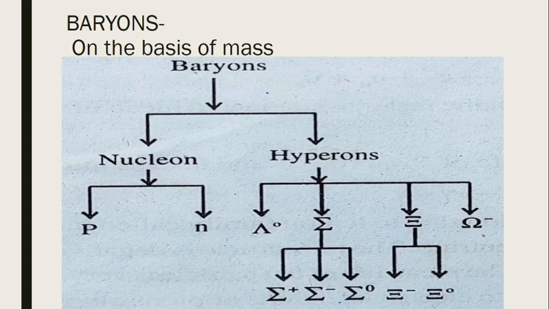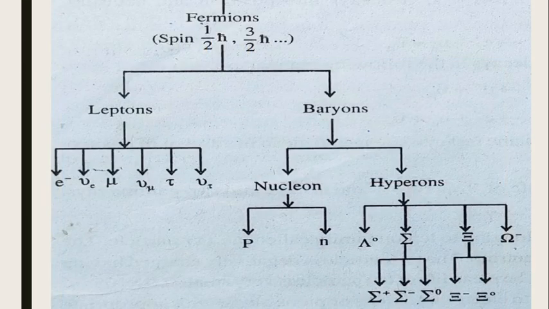Hyperons have mass greater than that of nucleons and consist of 4 families: lambda, sigma, psi and omega. Lambda and omega consist of only one particle each, that is lambda 0 and omega minus. Sigma consists of sigma plus, sigma 0 and sigma minus. And psi, the cascade hyperon, has psi minus and psi 0. So that forms the classification of baryons.